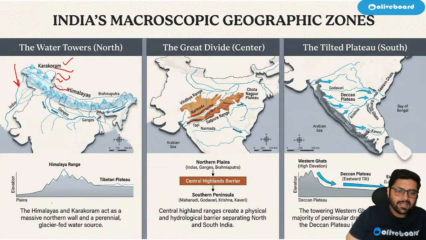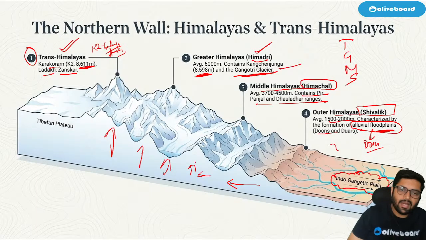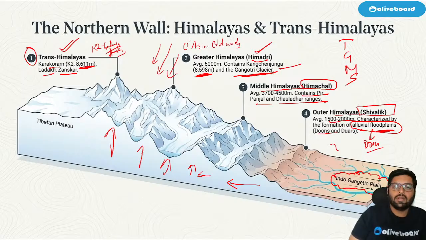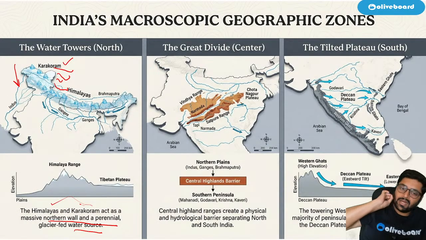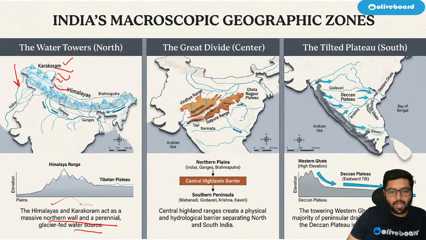Now the Himalayas and Karakoram act as a massive northern wall and a perennial glacier water source. What are these Himalayas doing? They are blocking the Central Asian cold winds. They are blocking them from entering India. Otherwise, the weather would have been very harsh. Correct? Easy.